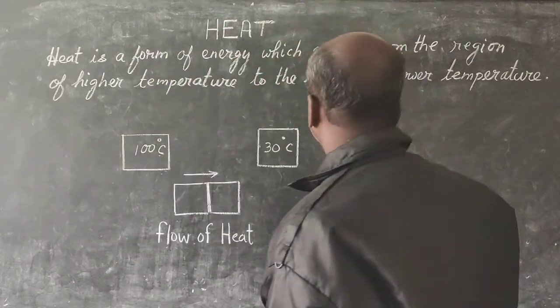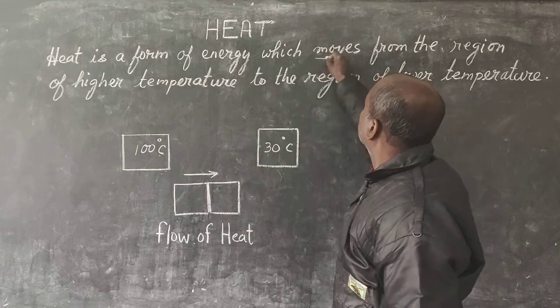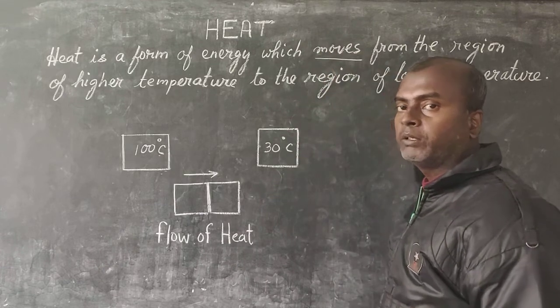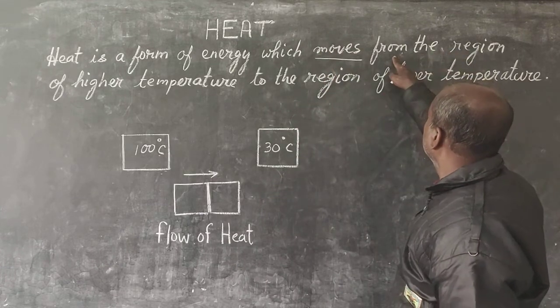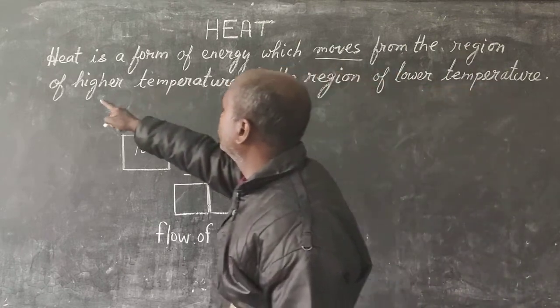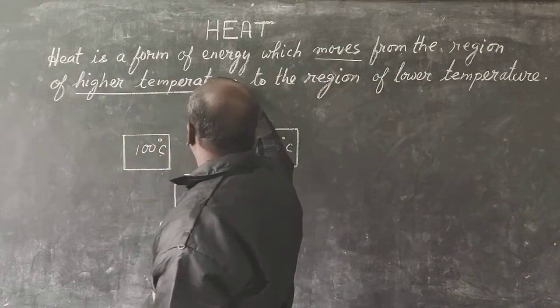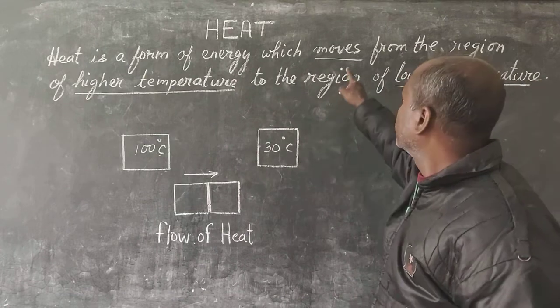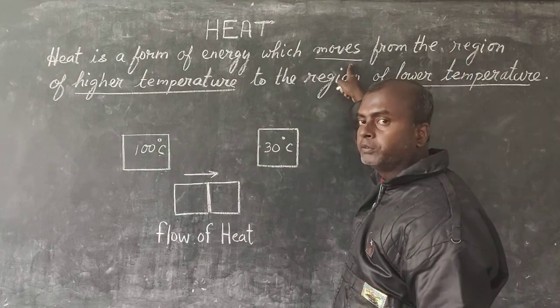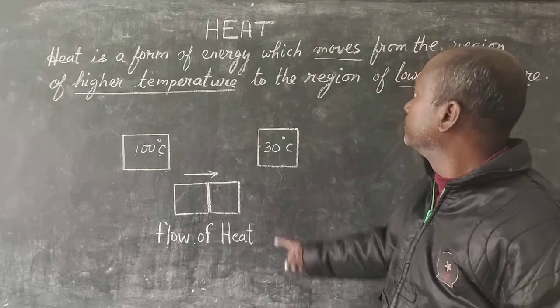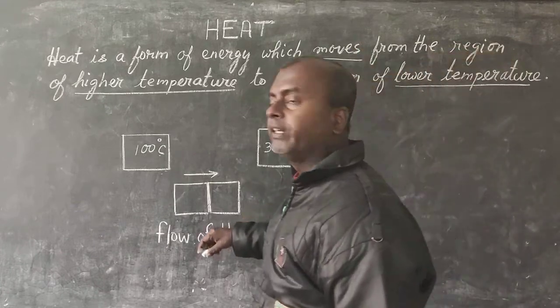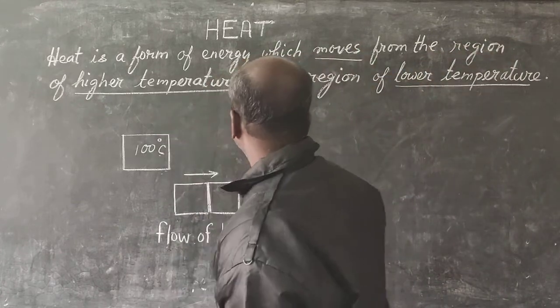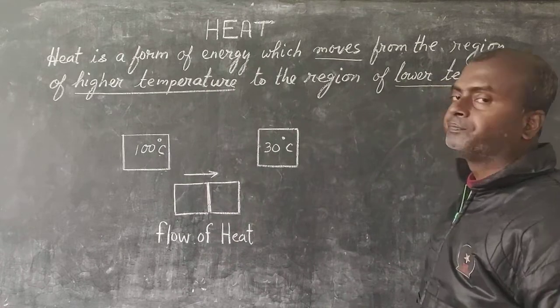Heat is a form of energy which moves. It doesn't stay at one place, it moves. From where to where? From the region of higher temperature to the region of lower temperature. So these are the key words. Heat moves. That's why it is called energy, because it moves. From where to where it moves? From higher temperature region to lower temperature region.